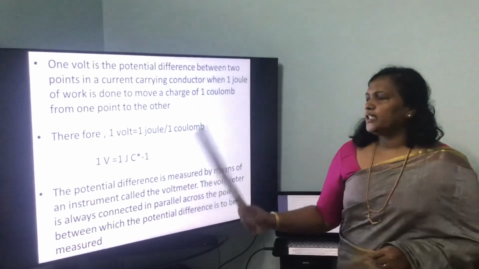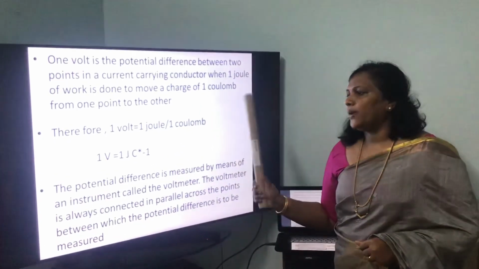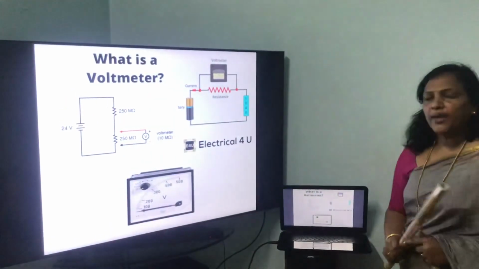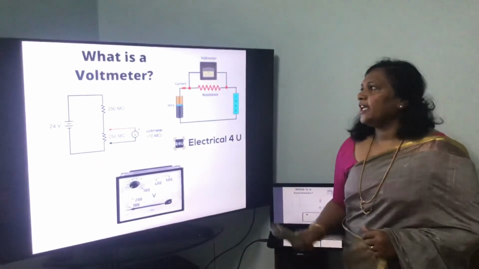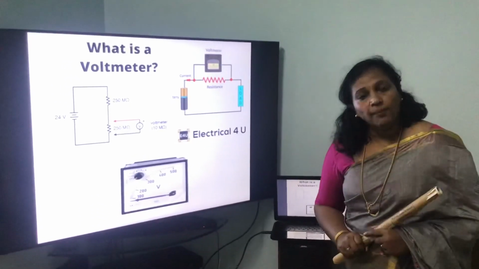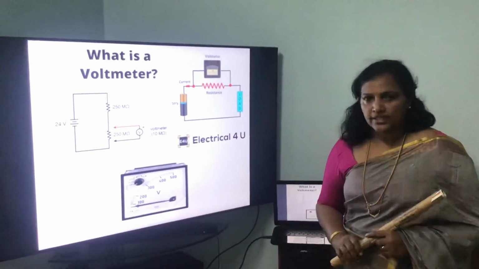Therefore, 1 volt is equal to 1 joule per 1 coulomb. So, you should always remember ammeter will be connected in series in an electric circuit and voltmeter will always be connected in parallel. Hope you got all these points, children.